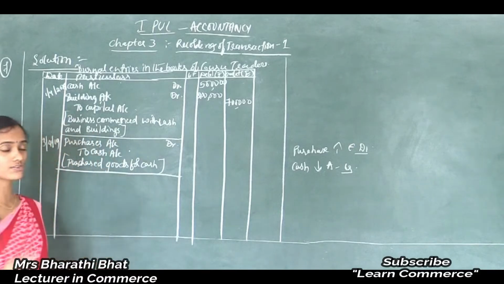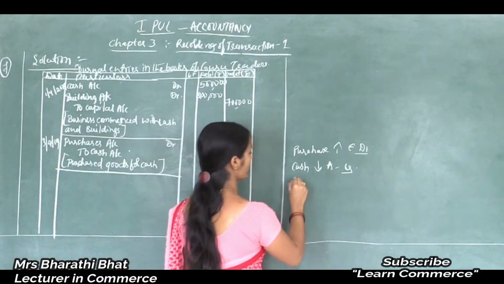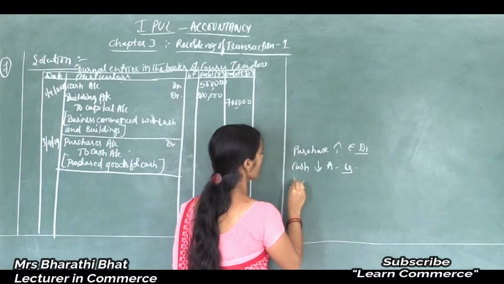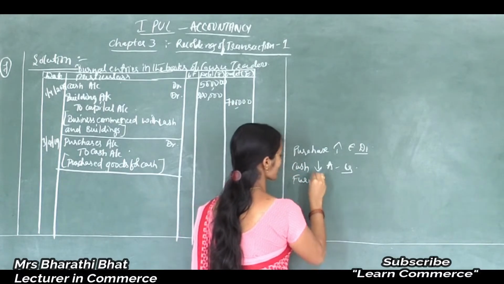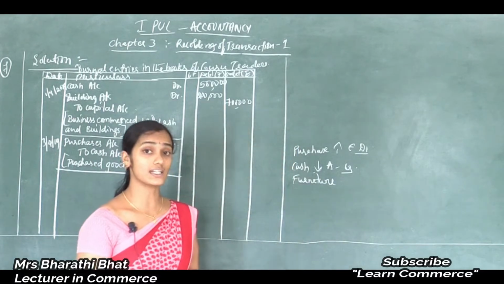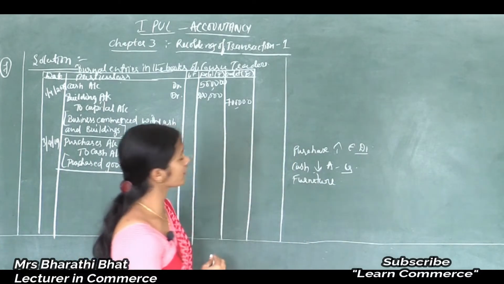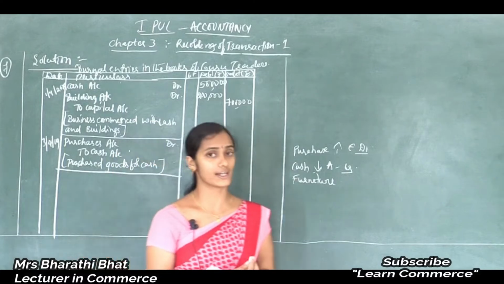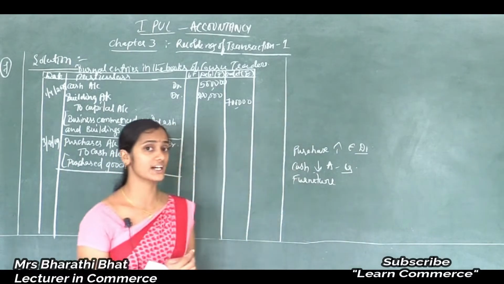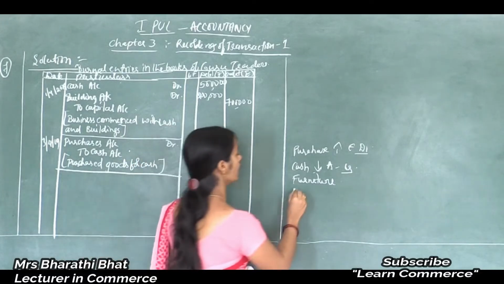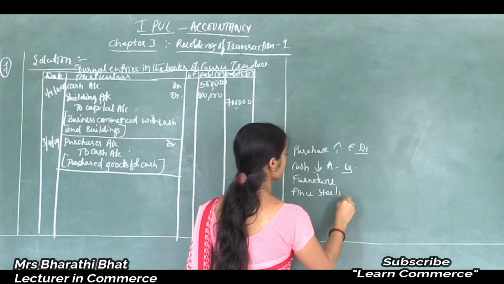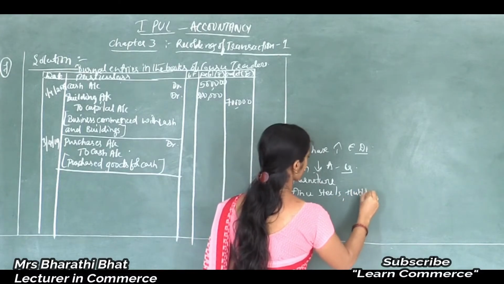So how can we write the entries? One account affected here is furniture, because they purchased furniture. And one more is a creditor. The organization purchased furniture on credit, so the creditor will come here. Who is the creditor here? Anu Steels, Hubli. It is the creditor's name.